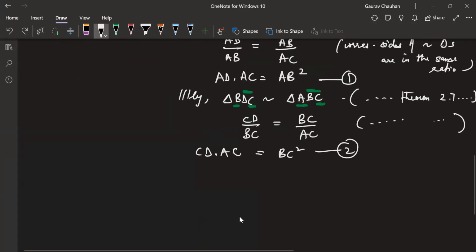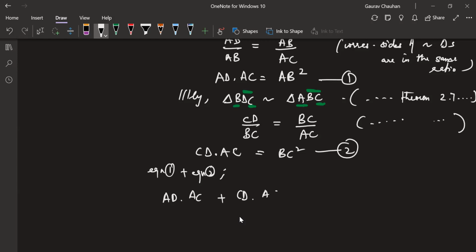You can actually just write equation 1 plus equation 2. Added on the left hand side, I get AD into AC plus CD into AC is equal to AB square plus BC square.